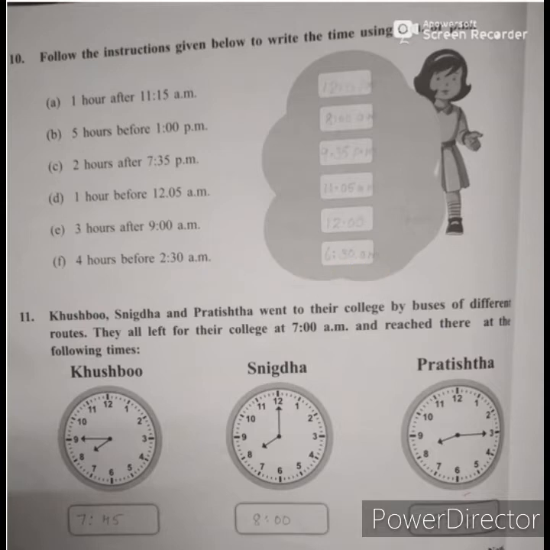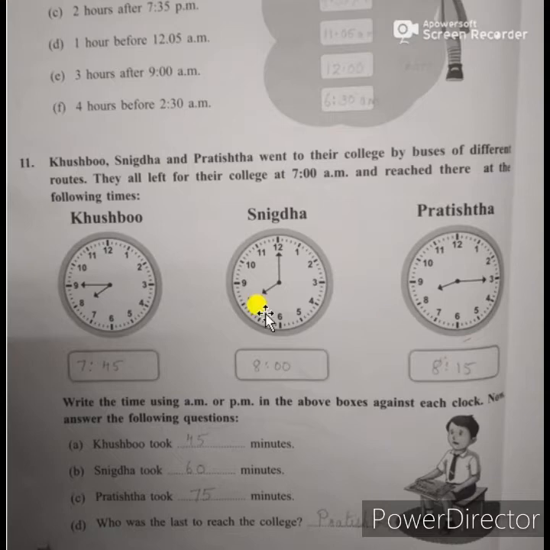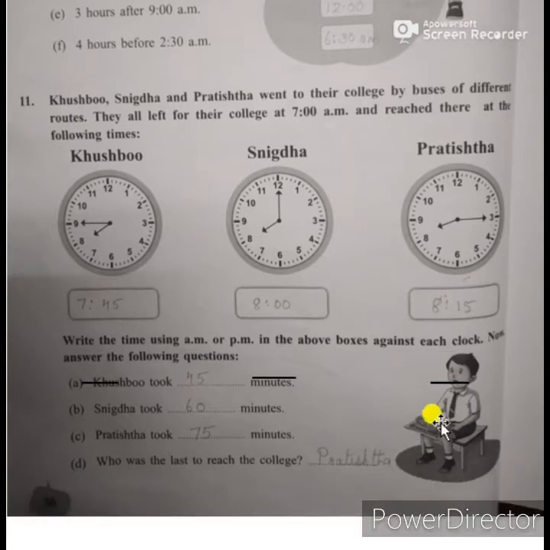Now question 11. Khushbu, Snigdha and Pratiksha went to college by buses in different routes. They all left their college at 7 a.m. and reached there at the following time. Khushbu reached at 7:45, Snigdha reached at 8 a.m. and Pratiksha reached at 8:15. So how much time? Here the question is asked. Write the time using AM or PM in the above boxes against each clock and now answer the question.